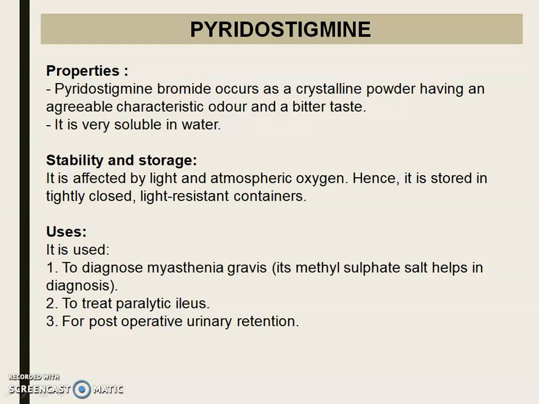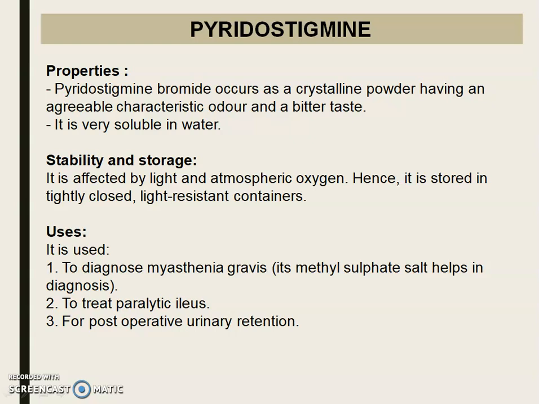Next drug, pyridostigmine. Property: pyridostigmine bromide occurs as a crystalline powder having an agreeable characteristic odor and a bitter taste. It is very soluble in water. Stability and storage: it is affected by light and atmospheric oxygen. Hence, it is stored in a tightly closed light resistant container.